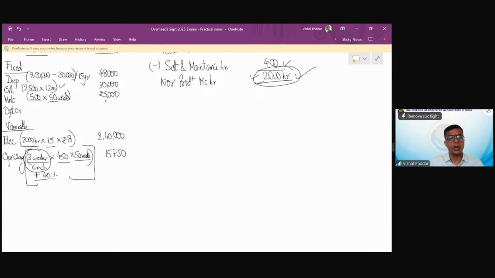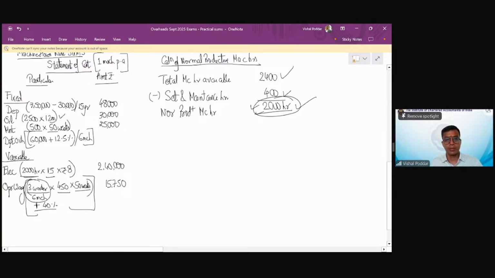So now departmental overheads. How much is it? 60,000 was last year plus 12.5% is inflation. However, this is for the entire department. I want it for 1 machine. So again, I will divide it by 6 machines. So this will give me my overheads cost of 1 machine. How much is it?